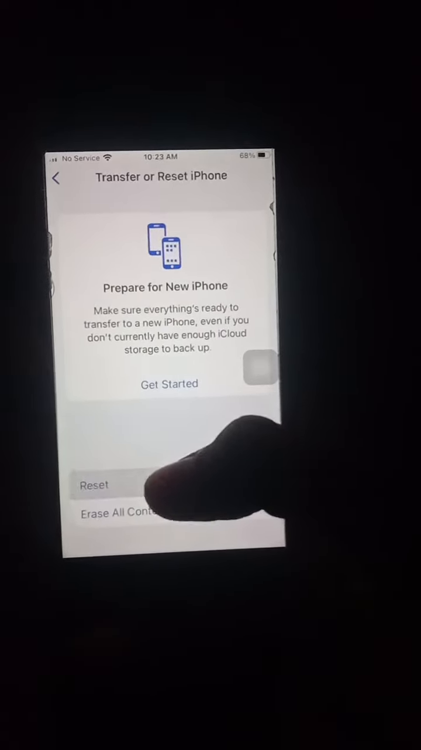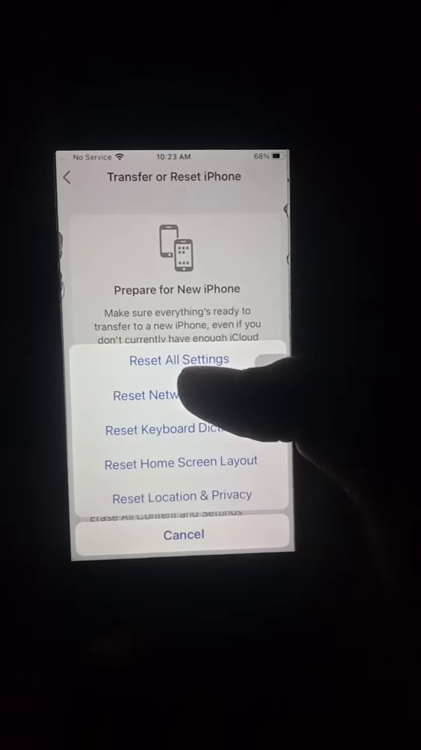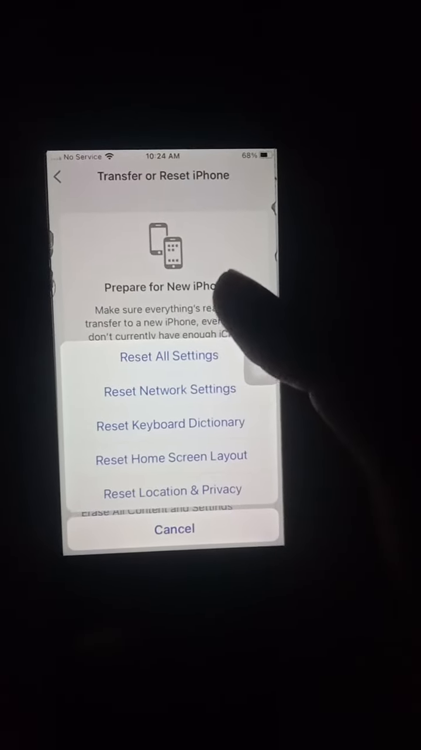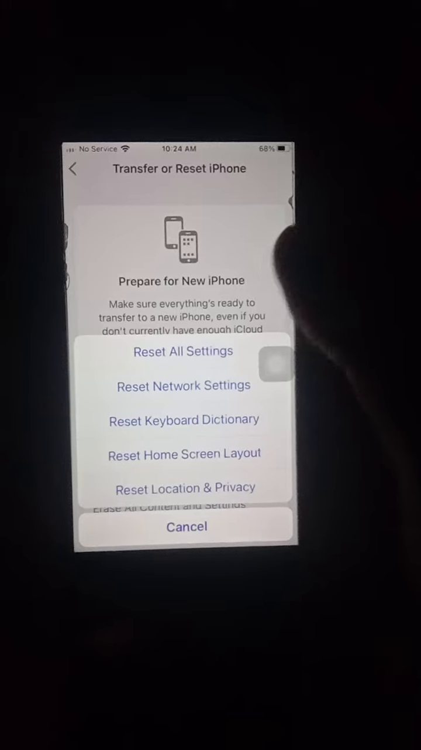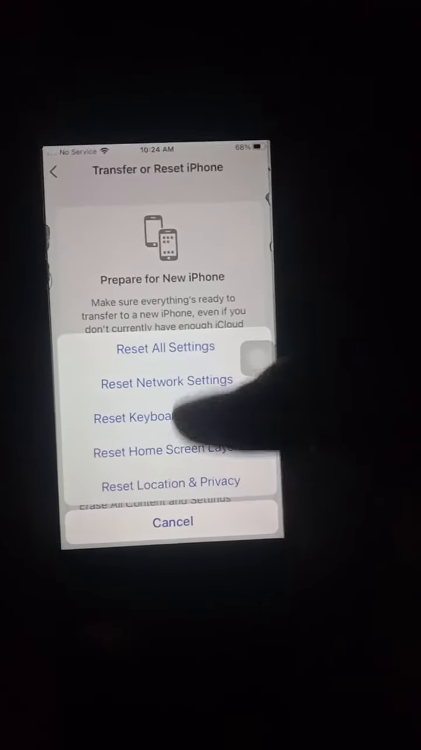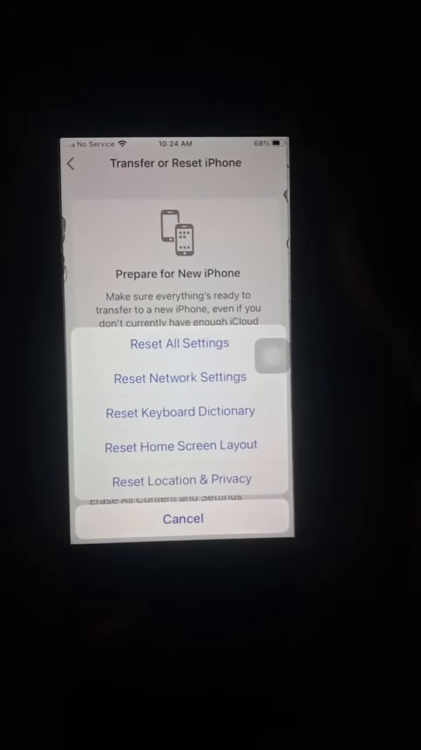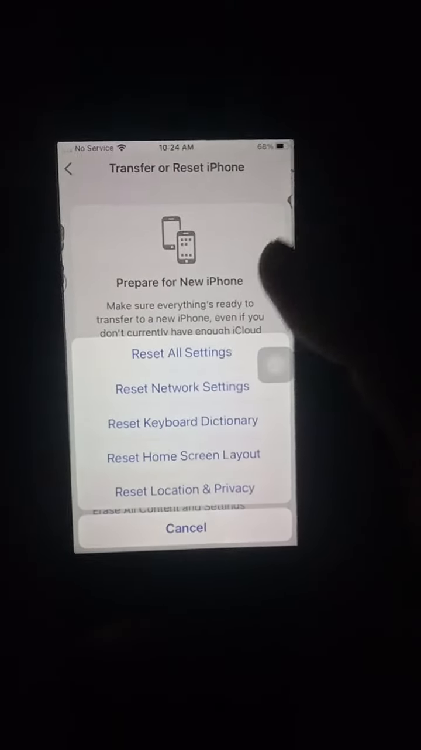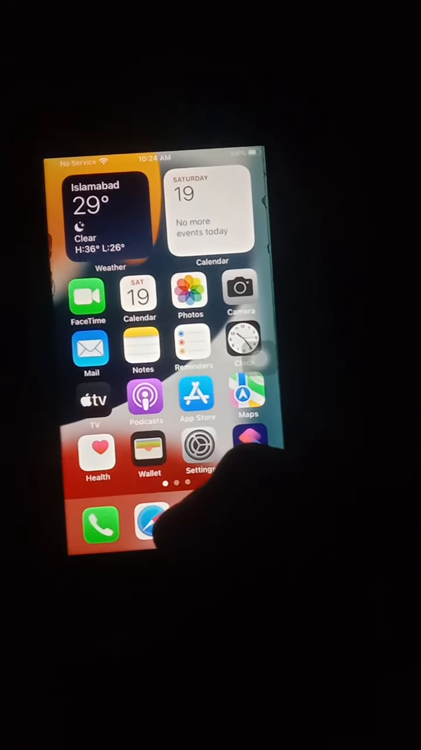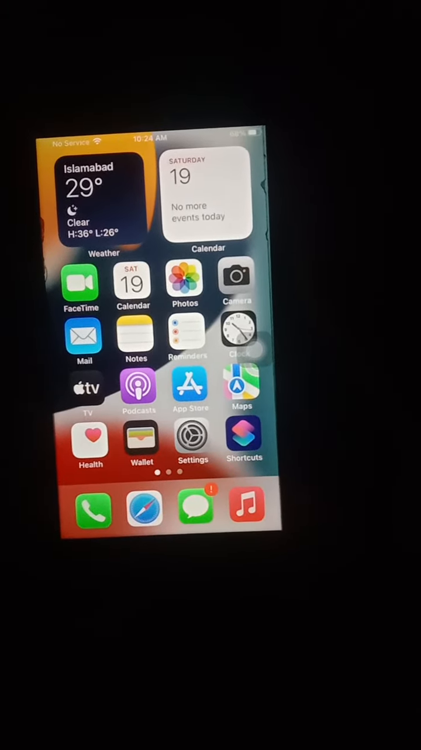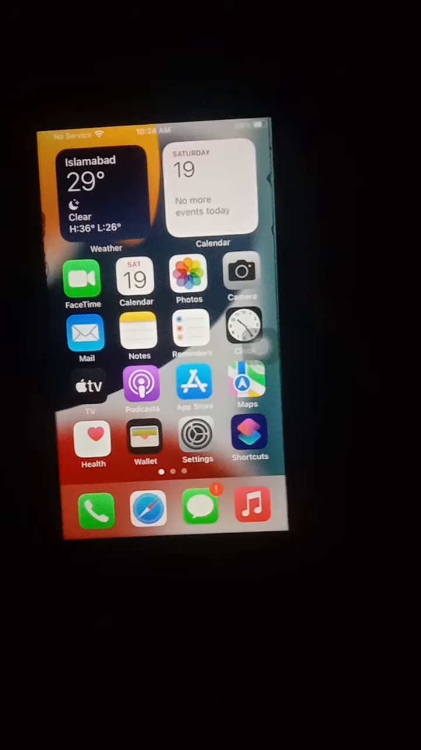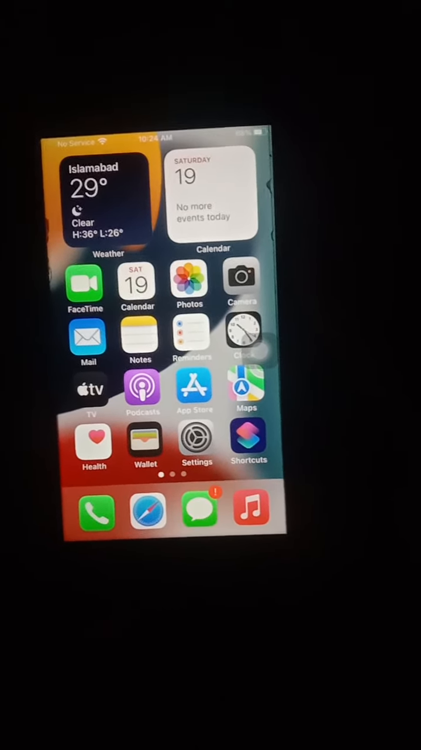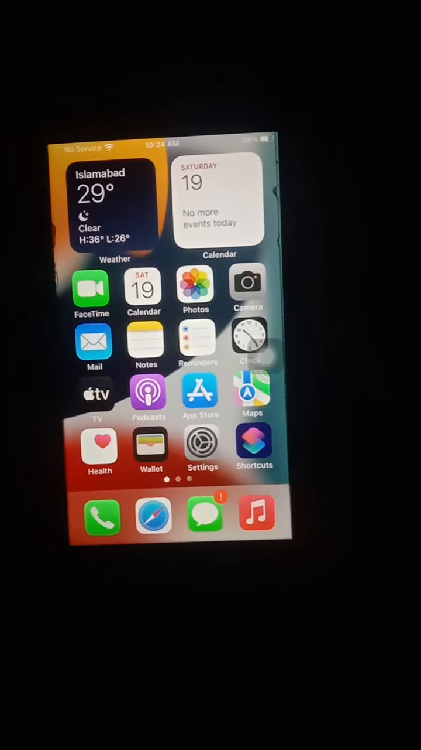You can select Reset All Settings, and the iPhone must have a password set. You set the password on the home screen, and then reset all settings, and wait 15 to 20 seconds, and restart your iPhone, and your problem will be fixed.